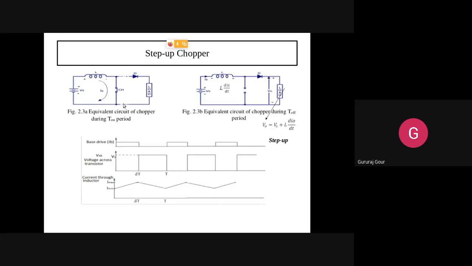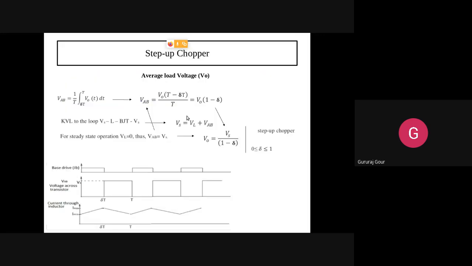VS equal to VL plus KB. But for steady state operations, try to listen here. Steady state operations where we are not expecting any transient operation, like which is happening in case of inductance. Because inductance will take some time to store current and some time to discharge the current. We don't want that. We call it transient operation.